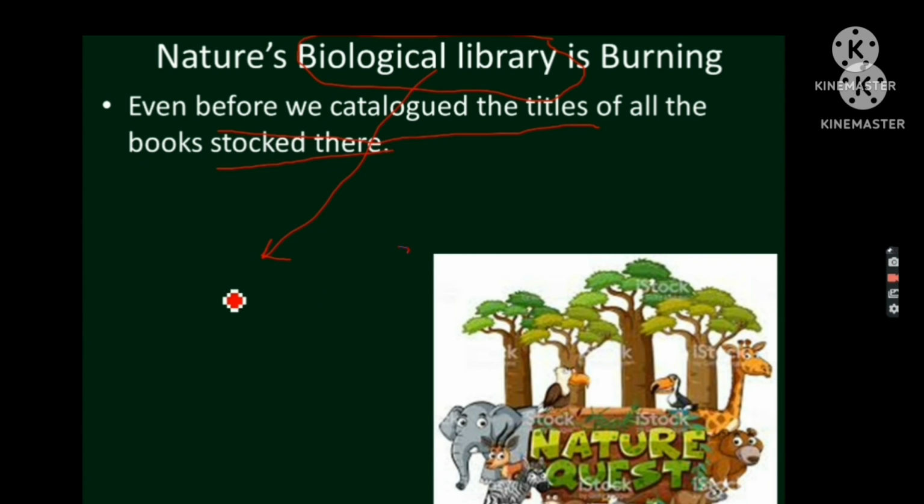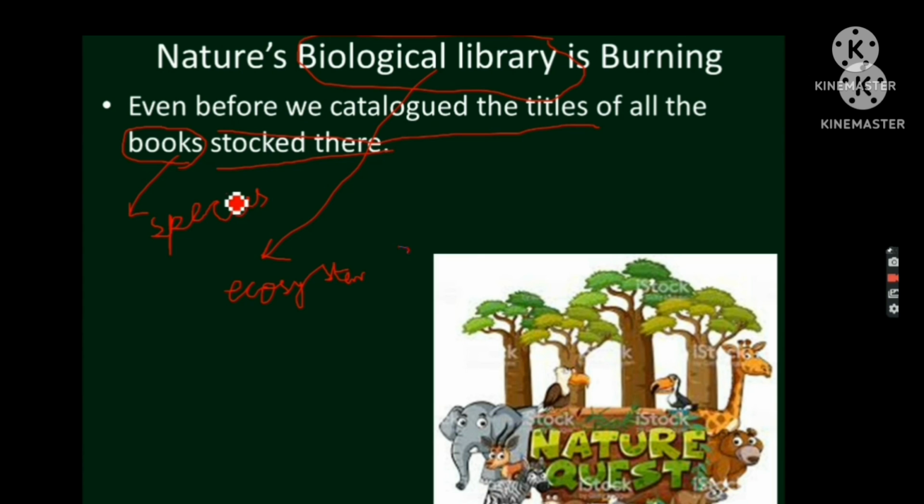Ecosystem. Very good. They are comparing it to ecosystem. Then they are telling like this, even before we catalog the titles of all the books stocked there, nature's library is burning. So the books represent what here? What is this books compared to? Species. Good, very good.